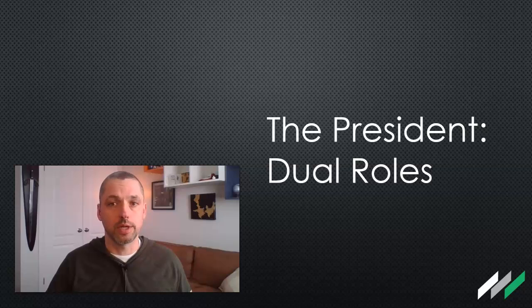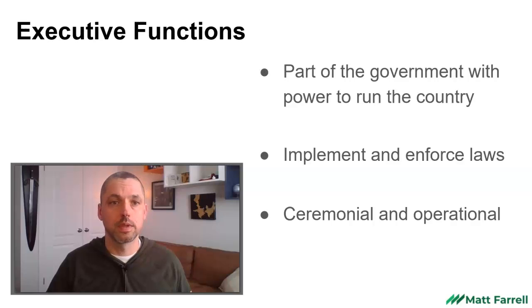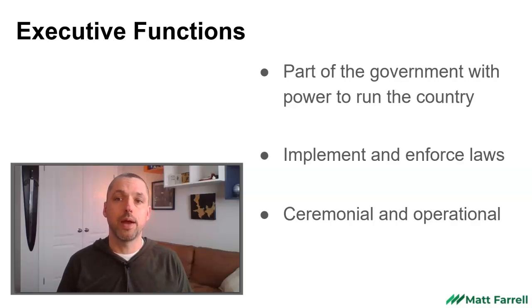In this video, we're going to look at the president's dual roles. The president is responsible for overseeing executive functions, all the functions associated with the executive branch of government. That is the part of the government that runs the country. The legislature has the power to make the laws. The executive has the power to implement and execute those laws.